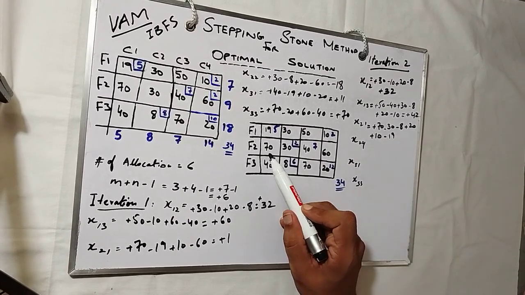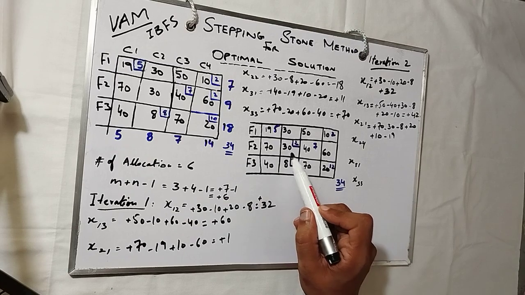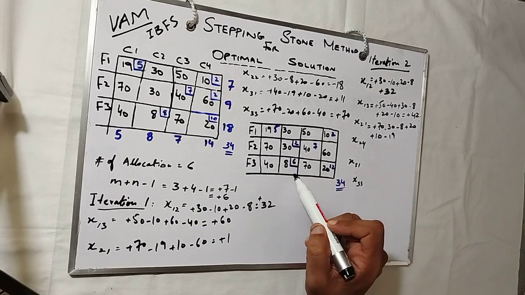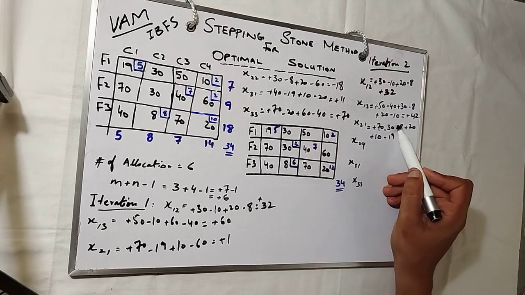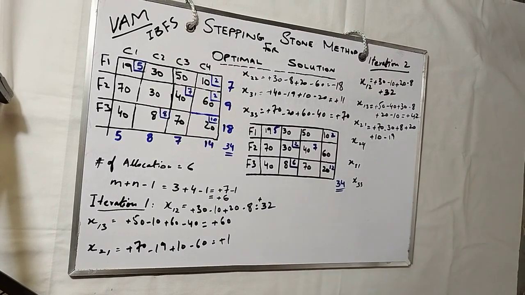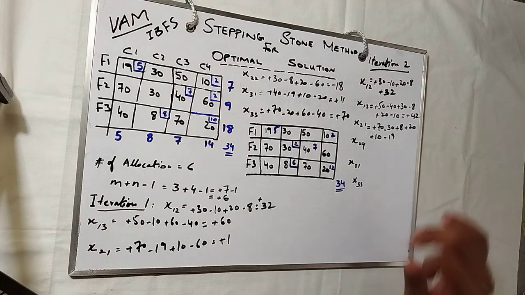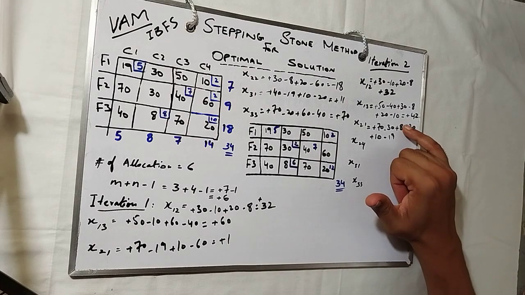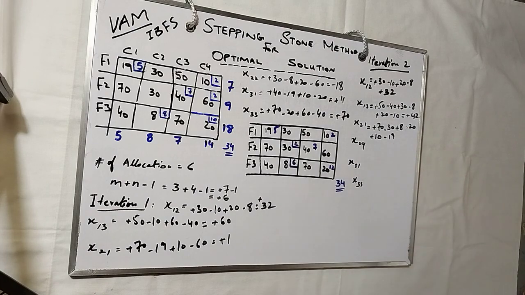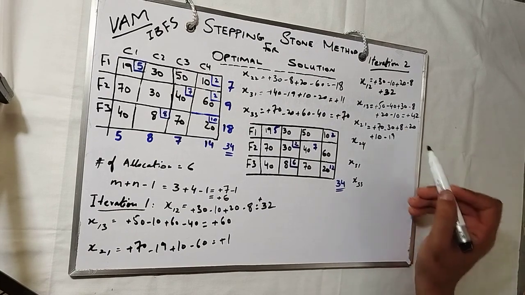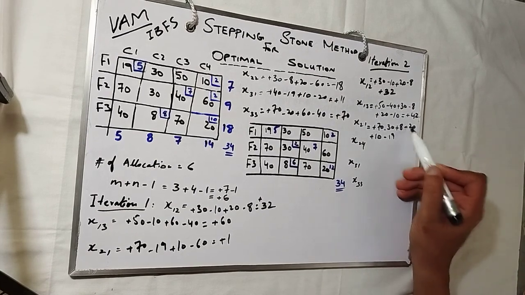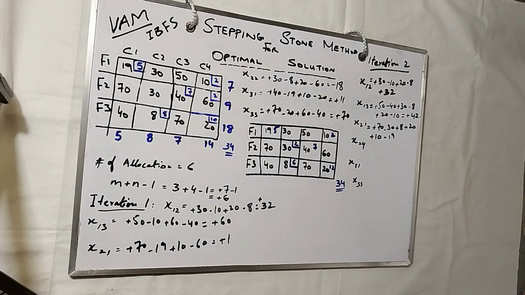Let me reiterate: 70, 30, 8. You see, the negative signs are mistakenly wrong. Plus and minus, they are alternate. So it is minus and plus and minus.